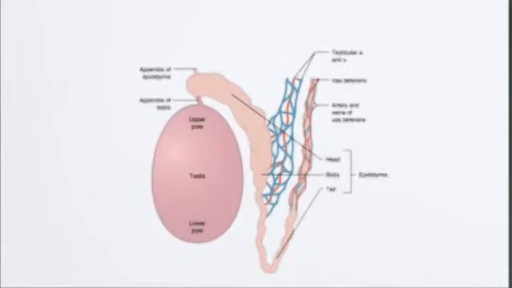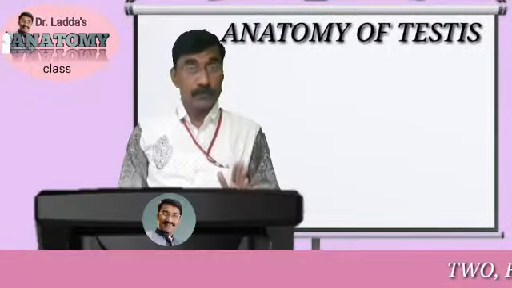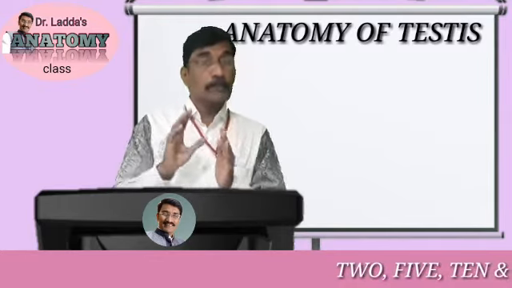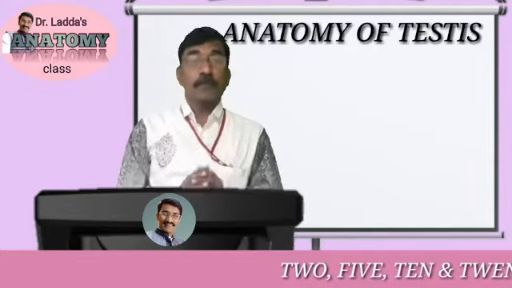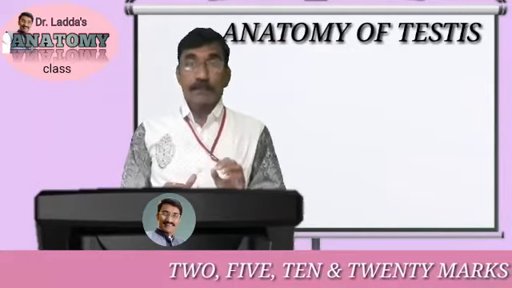Both poles are convex and smooth. The upper pole provides attachment to the spermatic cord.